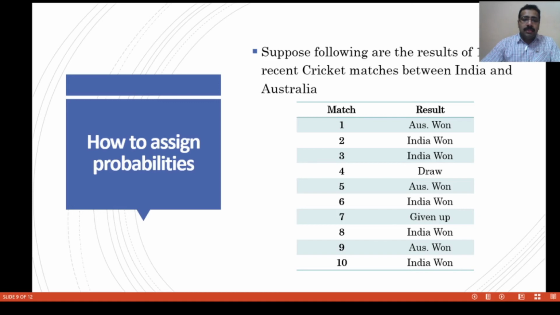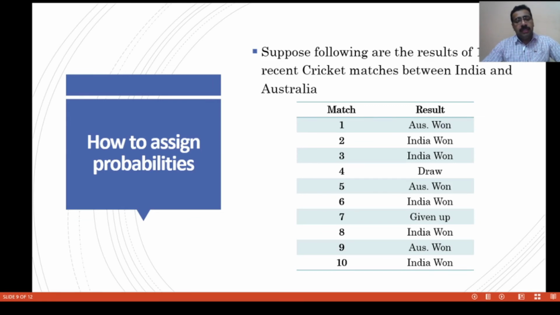My task is how to assign the probability, or what is the probability that India will win the 11th match. What is the equation for assigning the probability? Number of favorable cases divided by total number of cases.